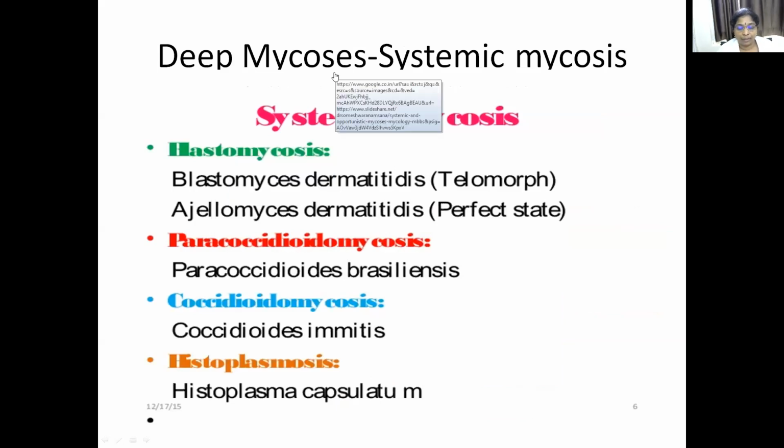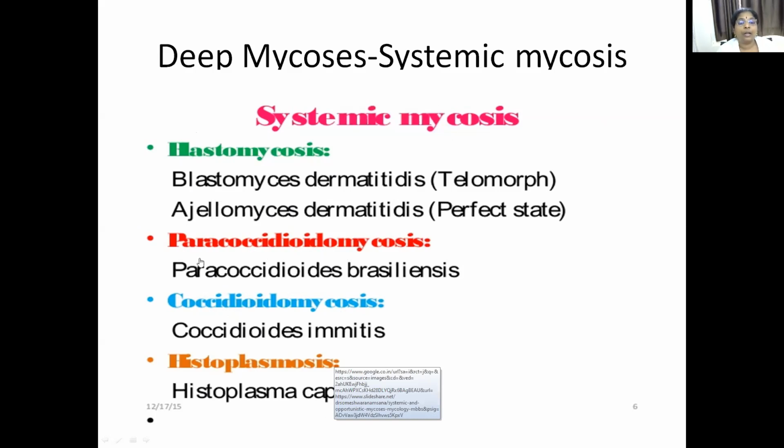And deep mycosis. Fungi do not only affect the skin and subcutaneous tissue. Sometimes the fungus can go deep, through lymphatic spread or hematogenous spread. It can invade other internal organs like lungs, heart, central nervous system, kidney, etc. And it results in conditions like blastomycosis caused by Blastomyces dermatitidis, paracoccidioidomycosis caused by Paracoccidioides brasiliensis, coccidioidomycosis caused by Coccidioides immitis, and histoplasmosis caused by Histoplasma capsulatum.